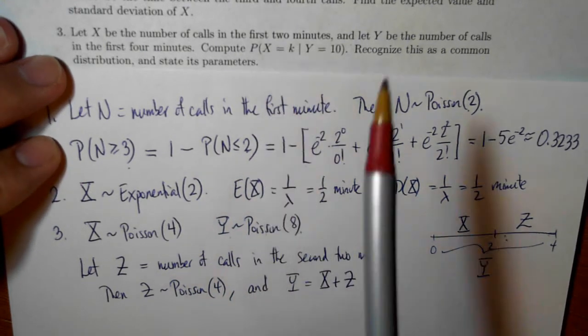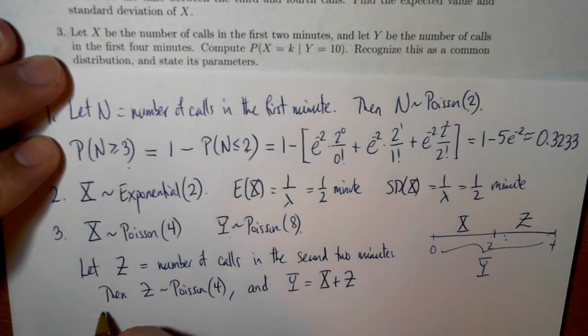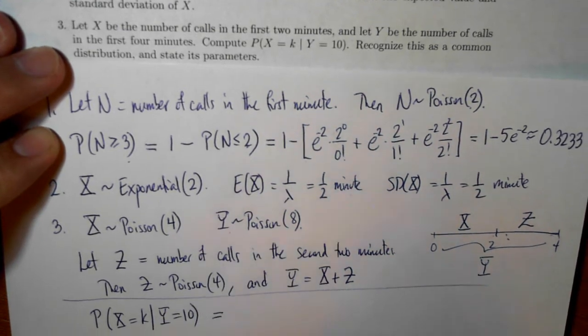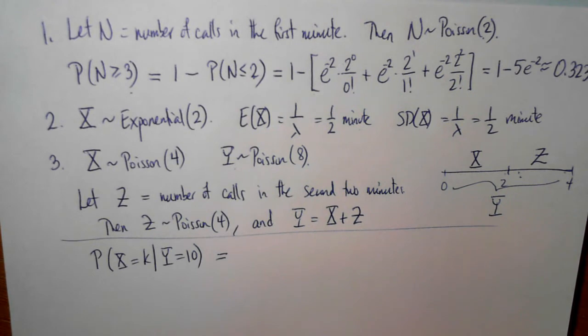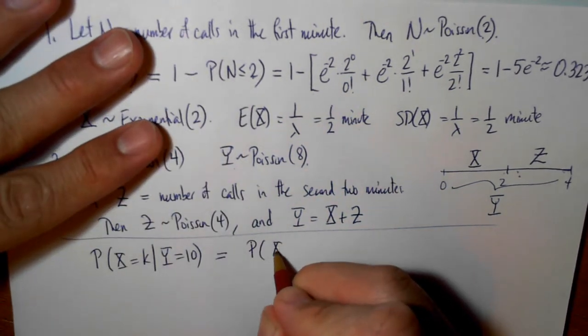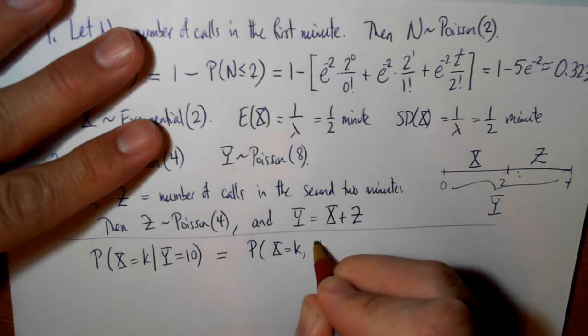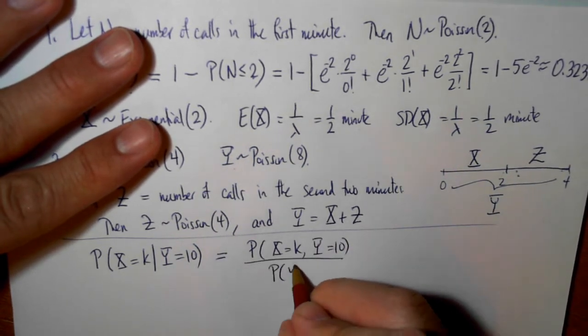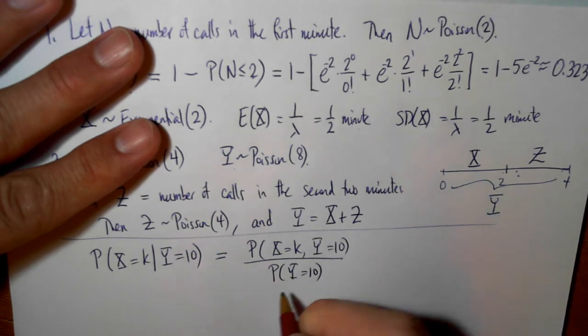Okay, the question asks us to compute the probability that X is equal to k given that Y is equal to 10. So by the definition of a conditional probability, that's the probability that X is equal to k and Y is equal to 10 divided by the probability that Y is equal to 10.